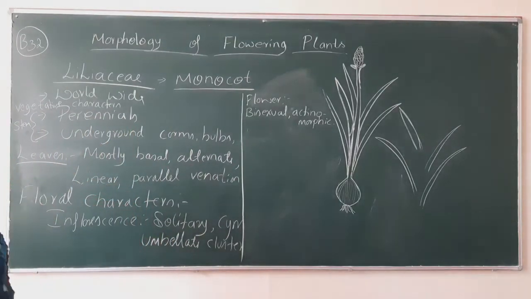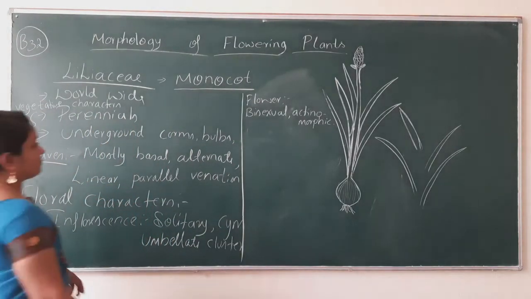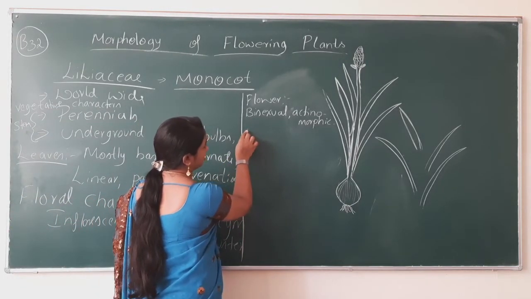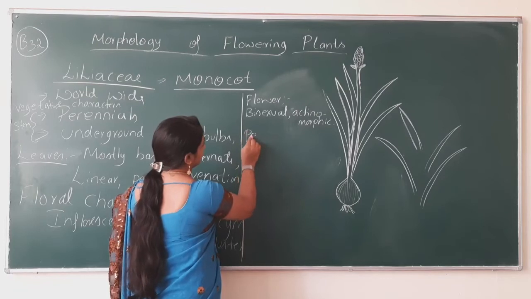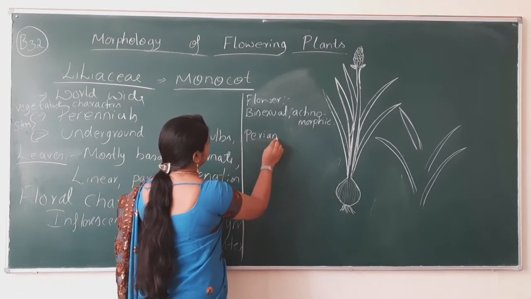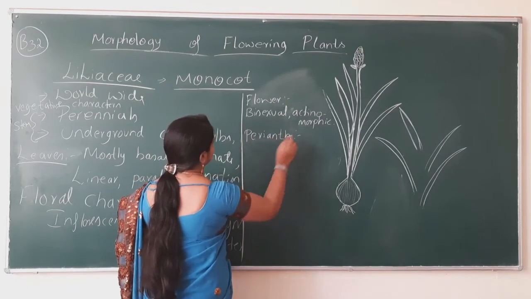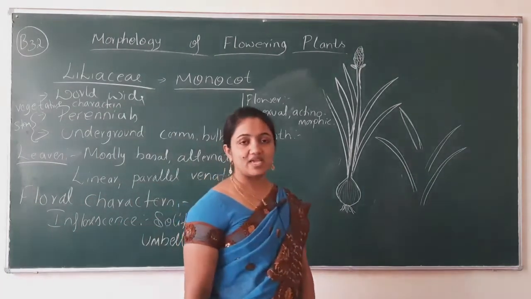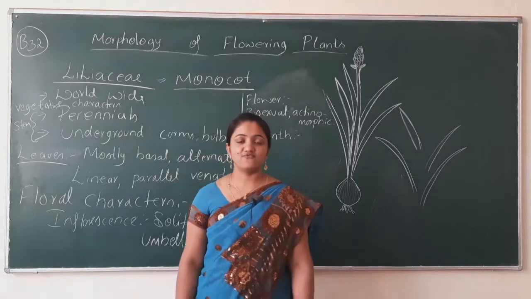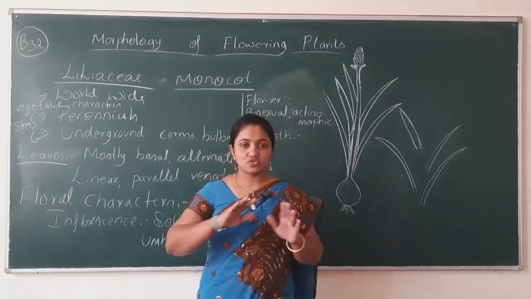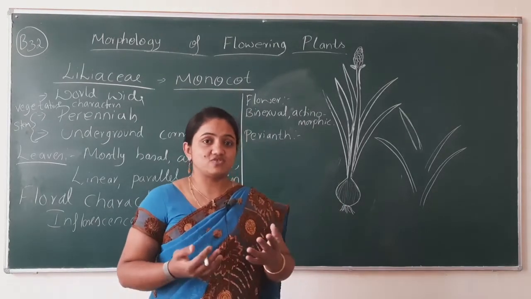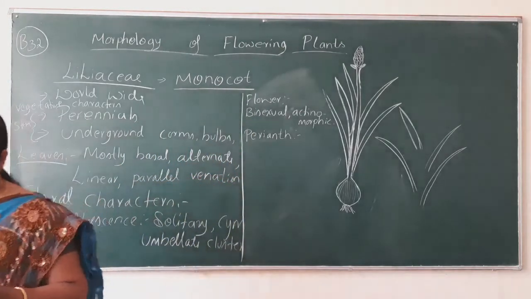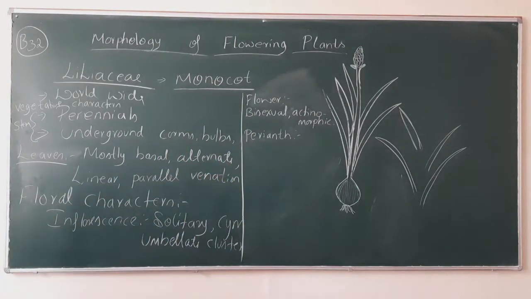So after the flower, what do we have to tell? We have to tell about the calyx and corolla. The calyx and corolla fused with one another, giving only one structure known as perianth. Perianth is a condition where the calyx and corolla fused with one another, so that we cannot distinguish which is corolla and which is calyx. Next is tepals.